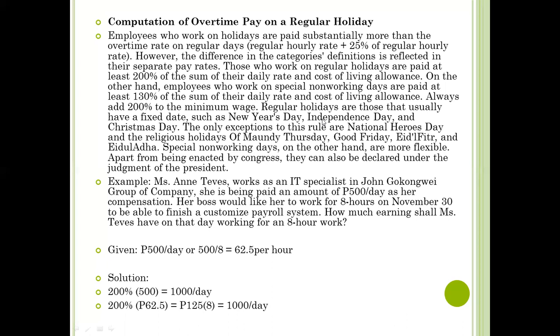So our solution is, once again, 200% of the daily rate. 200% multiplied by 500 is equal to 1,000 a day. Let's check: 200% multiplied by 62.5 is equal to 125, and multiplied by 8 is equal to 1,000 a day. So this is our computation for this example, for a regular holiday.